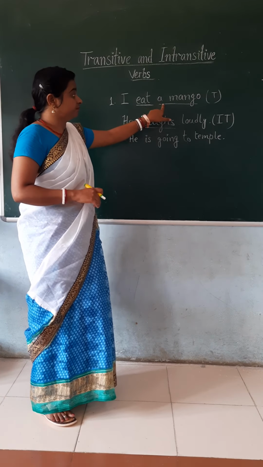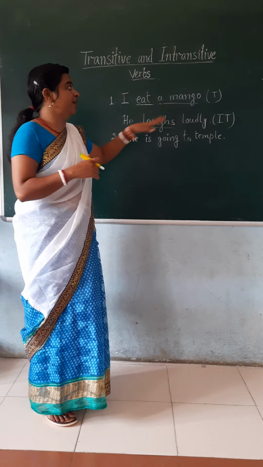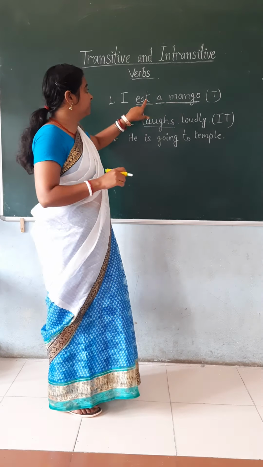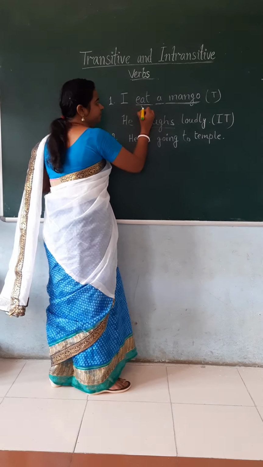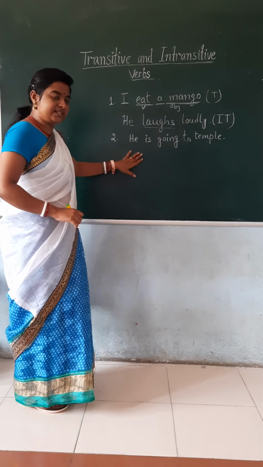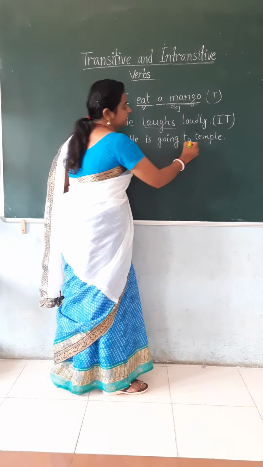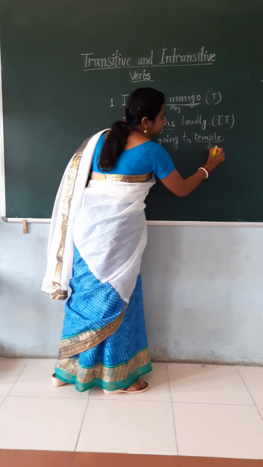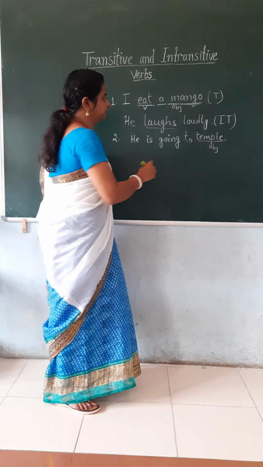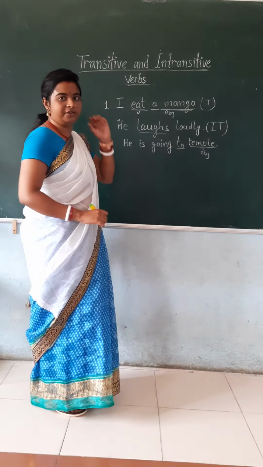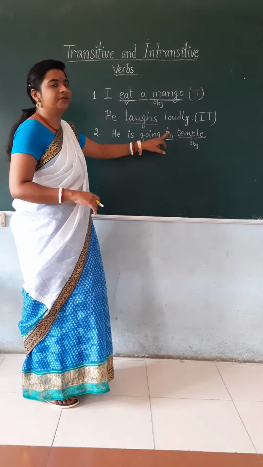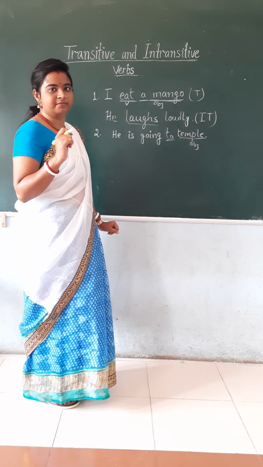Here you see, in the first sentence, I eat a mango. This was the object. Now this was used specially for this word eat. This is the verb, and because of this we have used this. Coming to this sentence, he is going to temple. Temple is the object. Now this object is used here just after what? To. Preposition, adverb, conjunction. If any of these words comes after the verb, that will be intransitive.